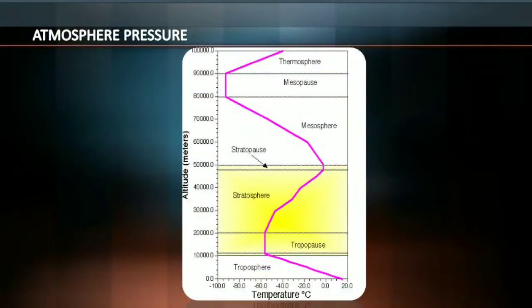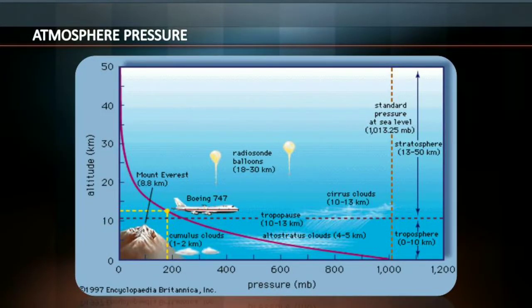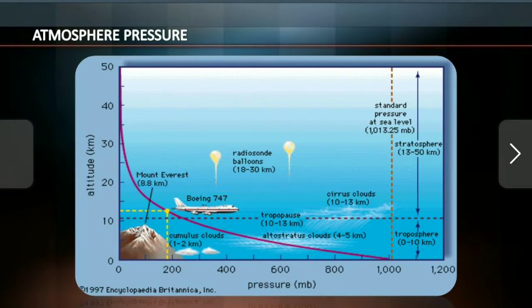The atmosphere extends up to a height of about 1600 kilometers, and the atmosphere is divided into 5 layers based on composition, temperature, and other properties.